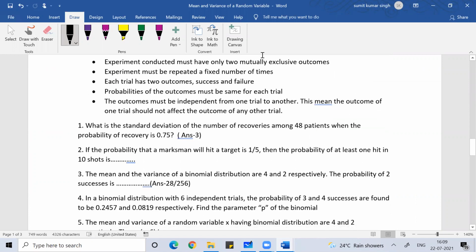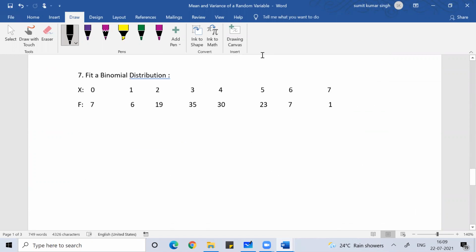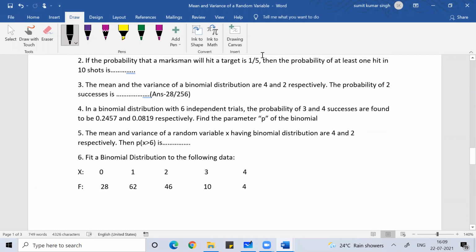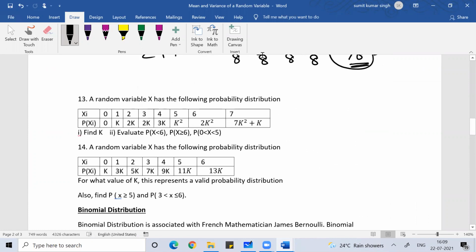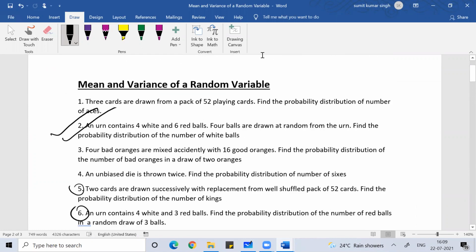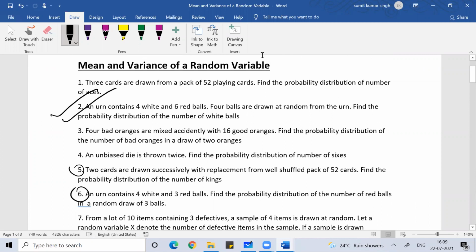The binomial and all, no need to try. I'll teach you that in this semester, in this PU second, I'll teach you the basics and all. If you want, take a photo of these questions. You try them. Ask me if you have any doubt tomorrow.